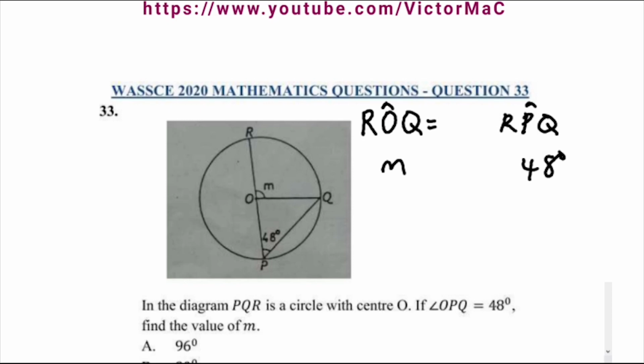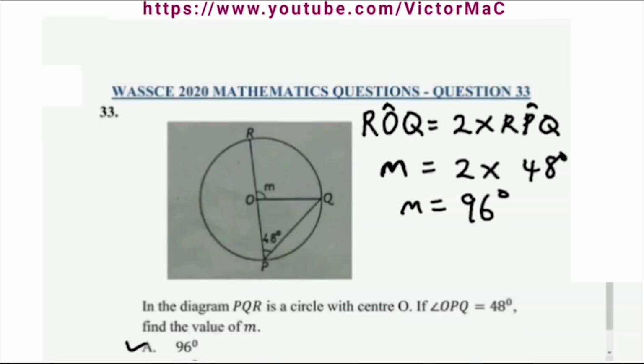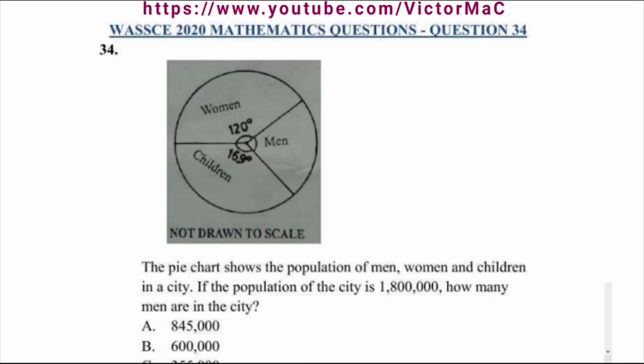And by our circle theorem, we know that the angle subtended by an arc at the center, which is M now, is always 2 times the angle that it subtends at the circumference. So M is 2 times 48. So 48 times 2 is what? 96 degrees. And that is option A. Okay? WASSCE 2020 mathematics question number 34.